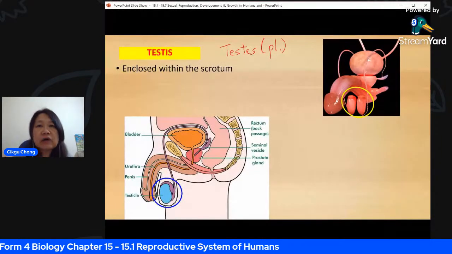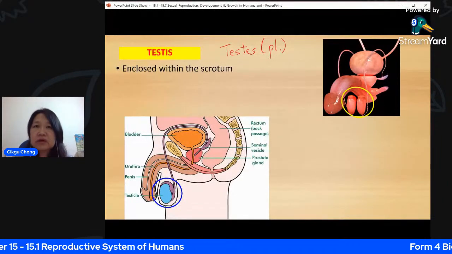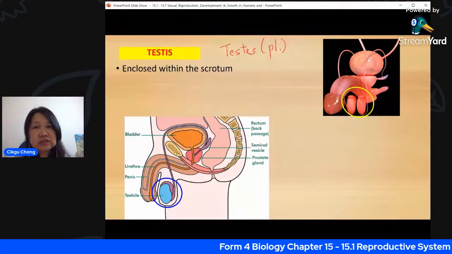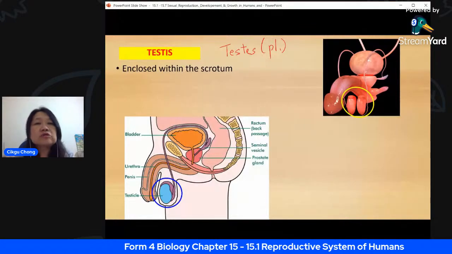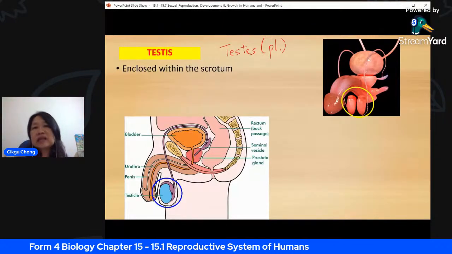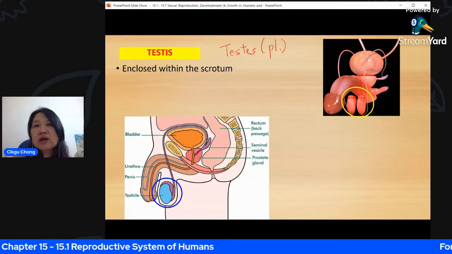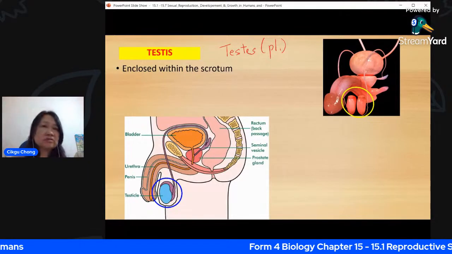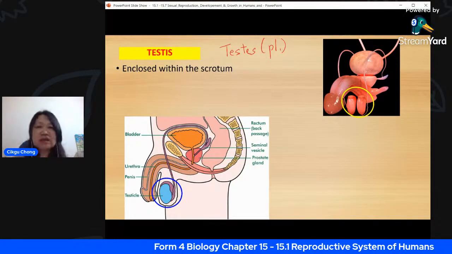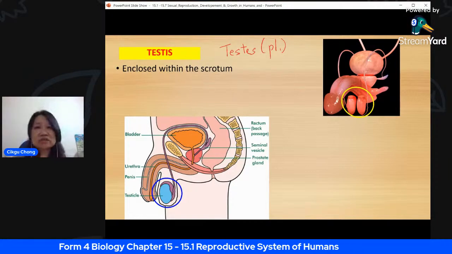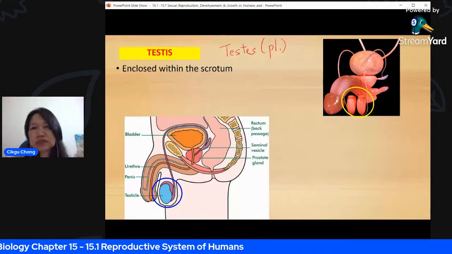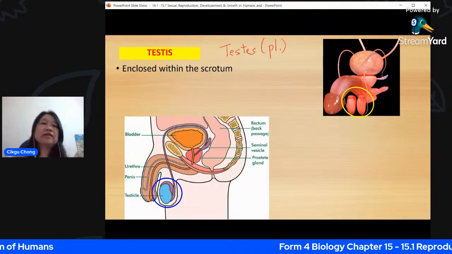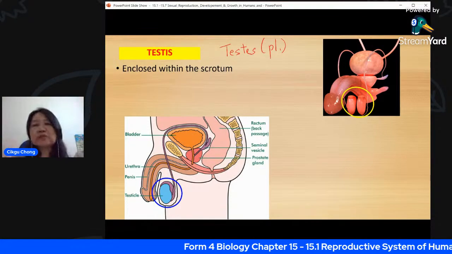But if it's hanging outside the body, the temperature will tend to be lower, about maybe 35 degrees or 34 degrees. So when it's lower, it is actually more conducive for production of sperm. So you will see in the animal kingdom, for mammals especially, all the male animals will have the testes outside the body. Like you'll see in dogs, male cats, monkeys, horses, elephants, they're all outside the body, for the very same reason: to ensure a lower temperature so that healthy sperms will be produced.